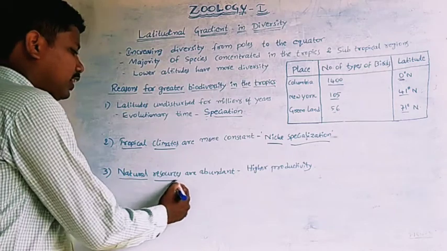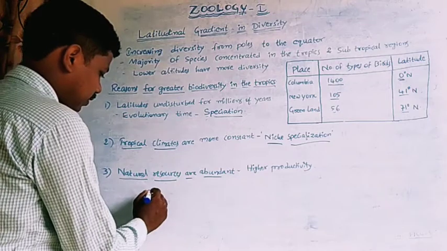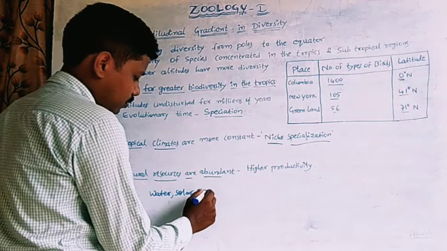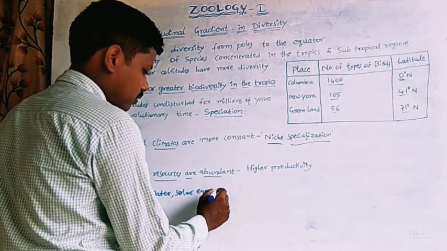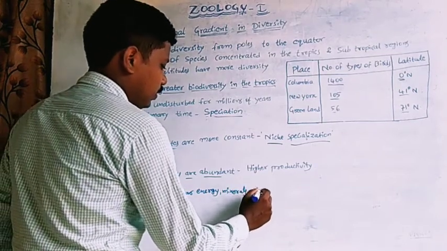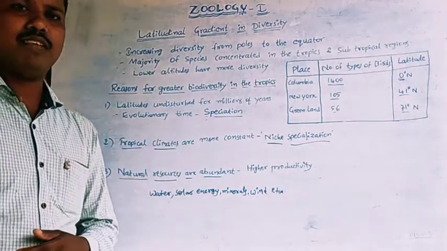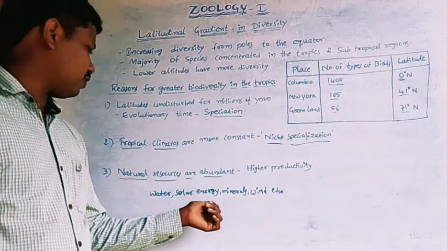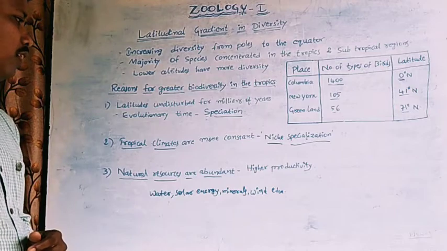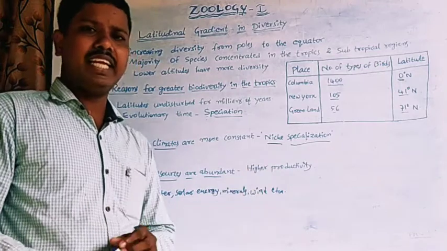Next one, natural resources are abundant. Natural resources like water, solar energy, minerals, wind, etc. These are all natural resources. So there is an abundance of natural resources in the tropical regions, and higher productivity occurs.